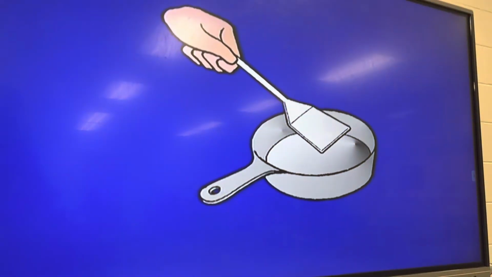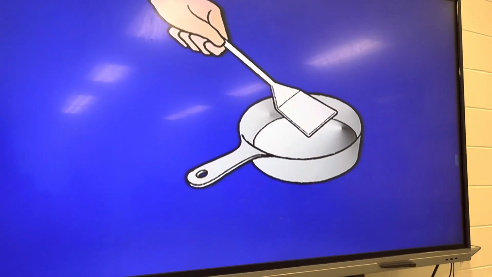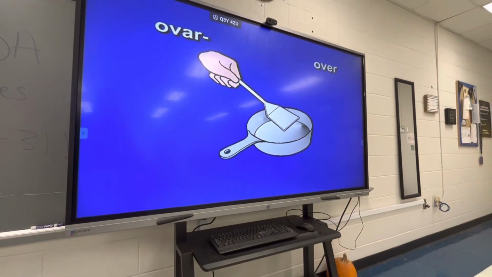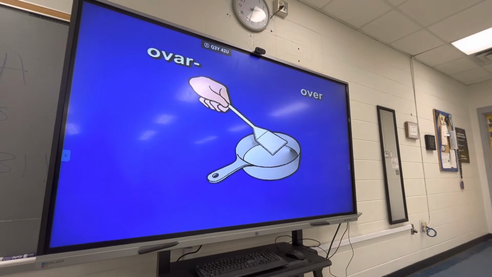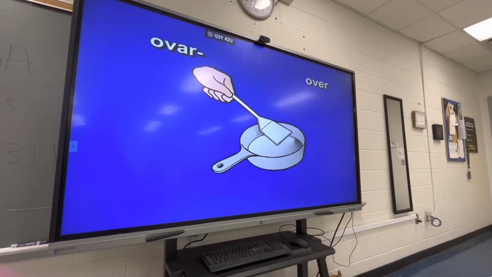Lesson 5 begins with the element ovar. Ovar sounds a little like over, but we need a visual image for over, so let's see this image of a spatula and frying pan. Ovar, over. Ovar means egg, the female reproductive cell. Since ovar means egg, as you look at this image of ovar, see an egg being turned over.